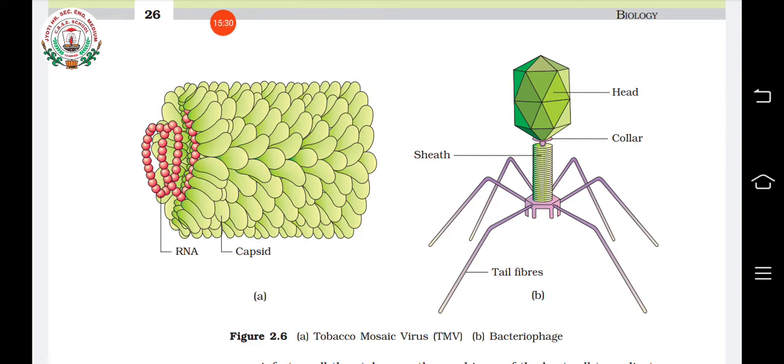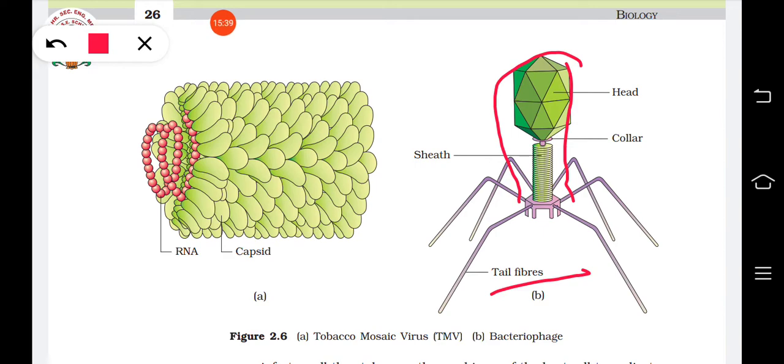So this is the protein coat. What you are seeing is an example. This is the bacteriophage, and this is the tobacco mosaic virus with RNA as the genetic material. Here it has double stranded DNA as the genetic material, and this is protected inside the protein coat. Clear?